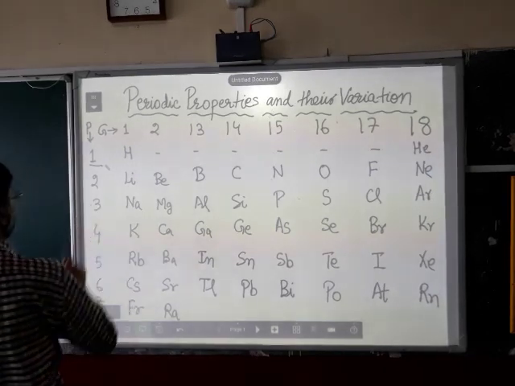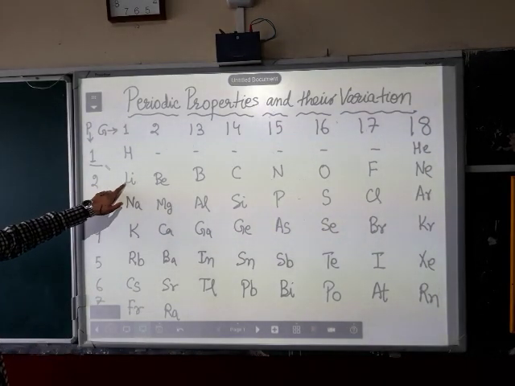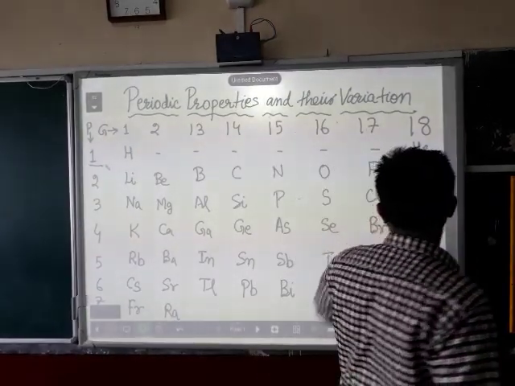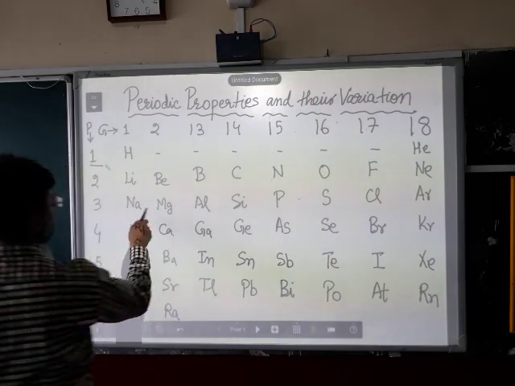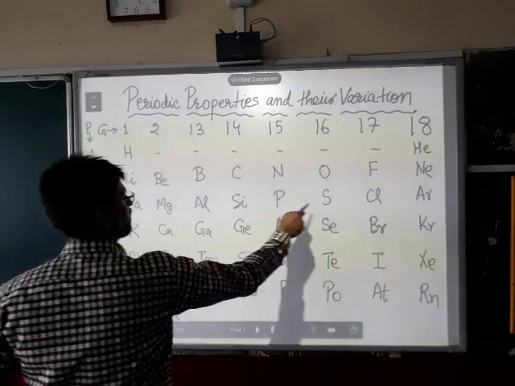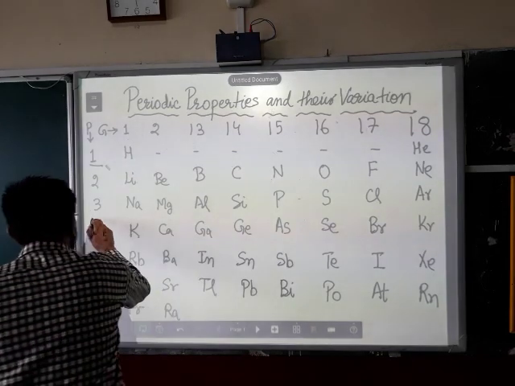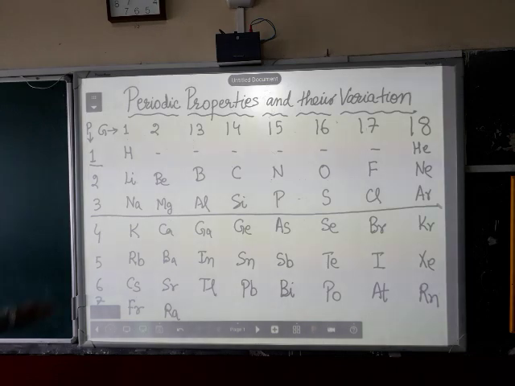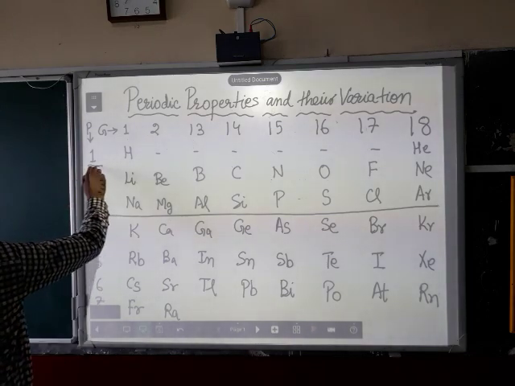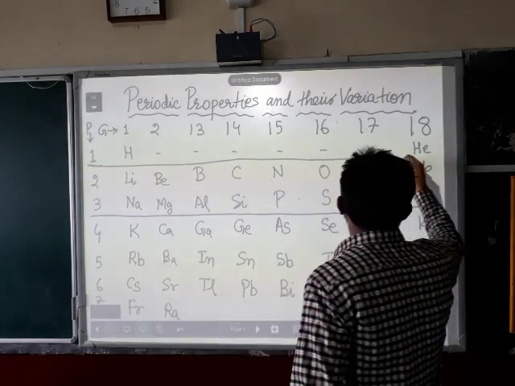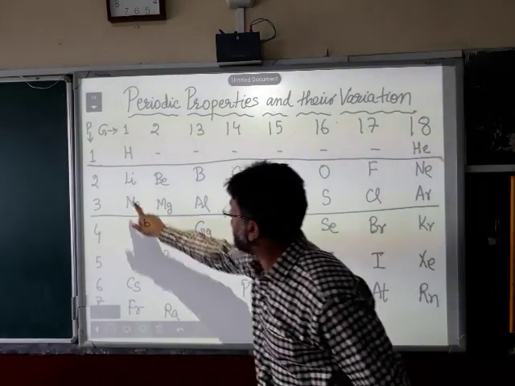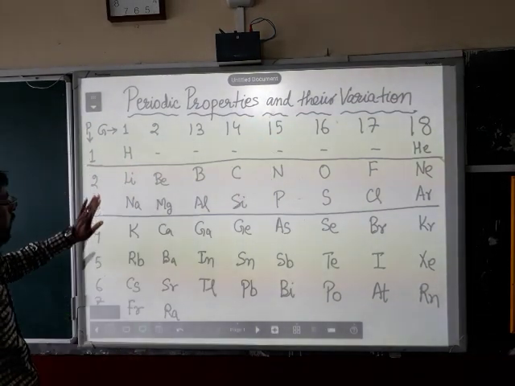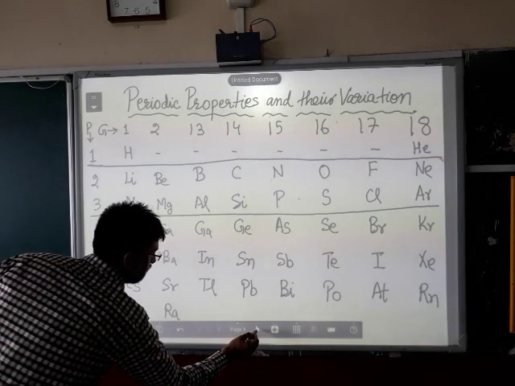Next is period 2. In period 2, the first element is lithium and we go beryllium, boron, carbon, nitrogen, oxygen, fluorine and neon. Period 3, we have sodium, magnesium, aluminium, silicon, phosphorus, sulfur, chlorine and argon. Now, I am going to draw a line after period 3. Our questions in the ICSE are confined to only period 2 and 3 and all the groups, group 1 to group 18. So, now let me go to the next page in this chapter.